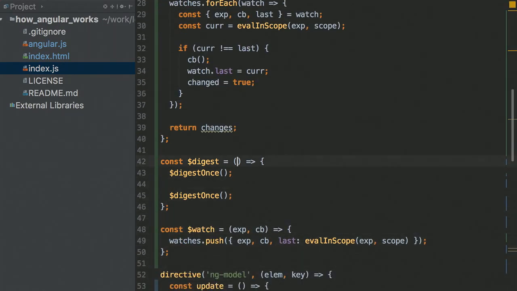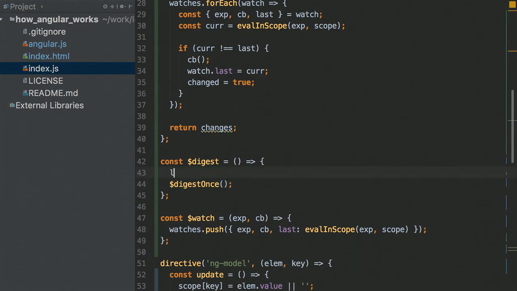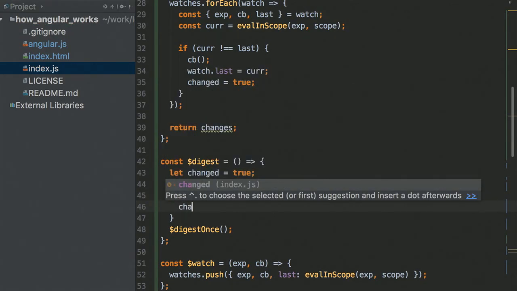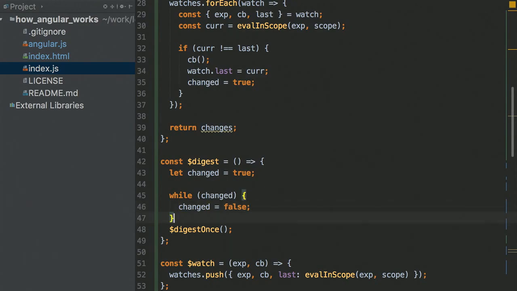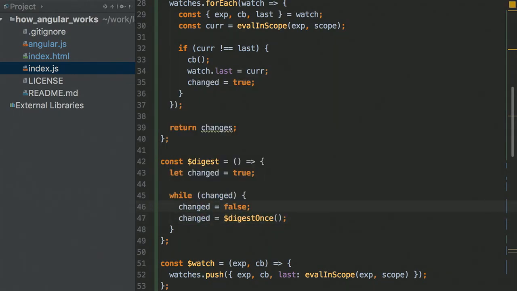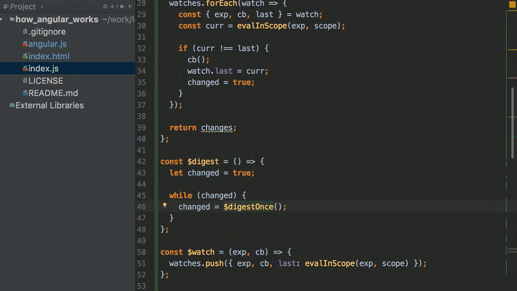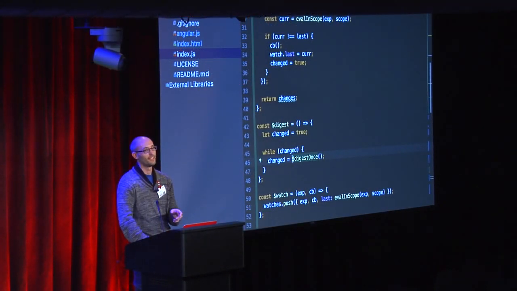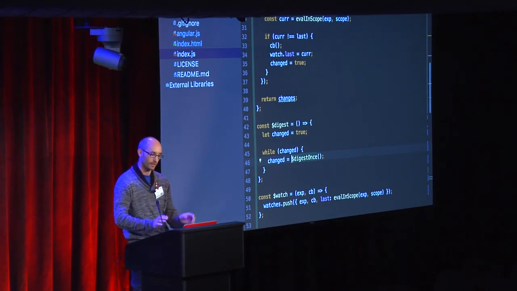And now instead of running it once, twice, or 5 times, we'll just do let changed true, and while something is changed, put the changed to false, and then get changed equal digest. So I can remove the first side, right? Basically, as long as the change is true, we run the digest loop, and if it tells us that something might have been changed, we run it again. And if something got changed again, we run it again until hopefully nothing is changing anymore.